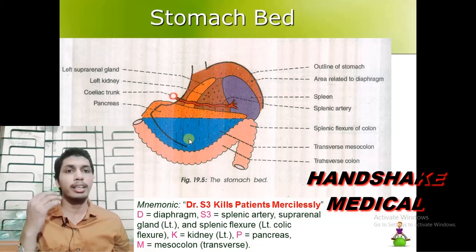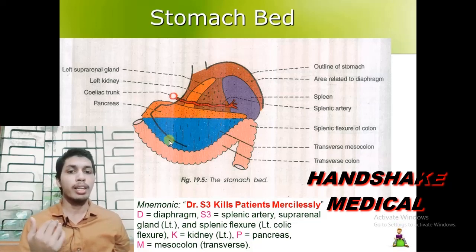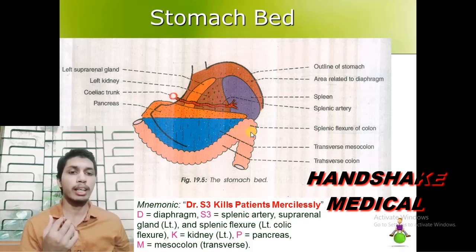We are studying the contents of the stomach bed from upward to downward. Next to the transverse mesocolon is the transverse colon, and we include the splenic flexure of the colon in the stomach bed because it is related to the stomach bed. This one is a part of the splenic flexure of the colon. This is the transverse colon and this one is the spleen. Here lies the splenic flexure of the colon, or the left colic flexure. So these are the 7 or 8 relations.